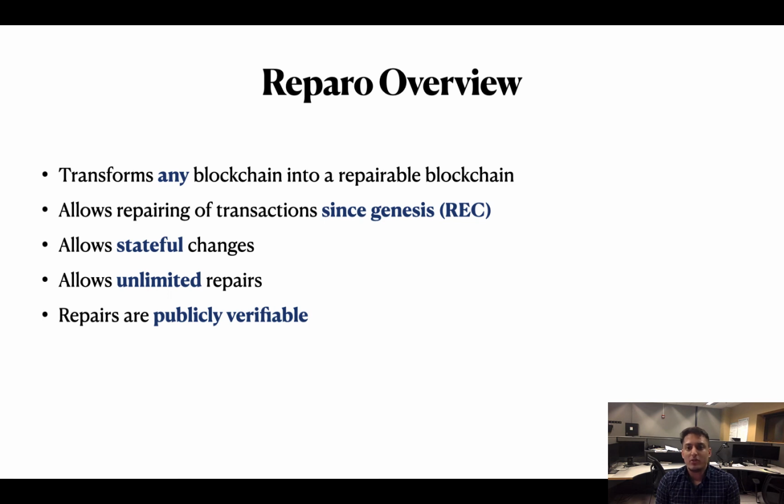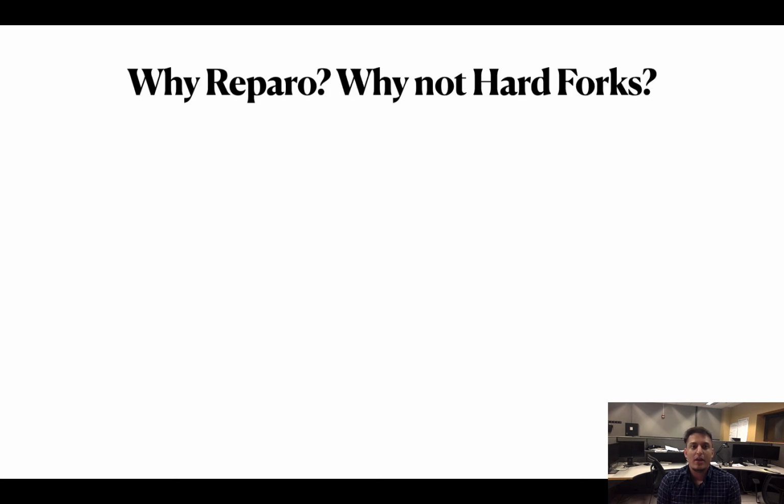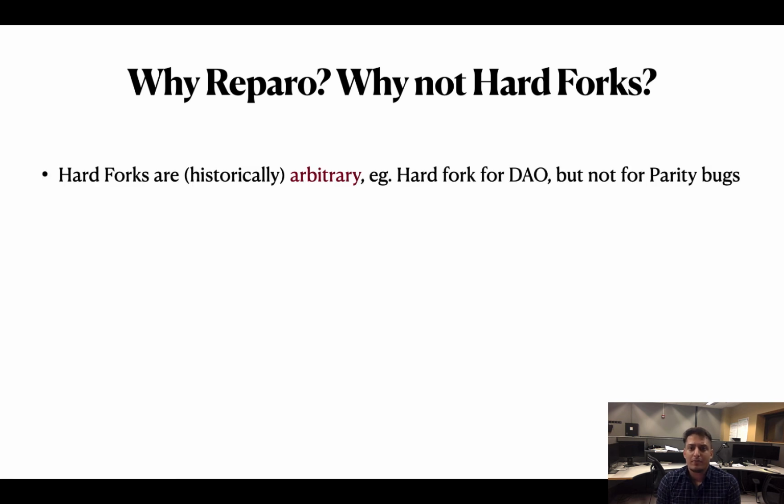Before we go into the solution of Reparo, let us first see why some naive solutions don't work for fixing smart contract bugs. A natural question that one can ask is, what about hard forks? Hard forks are historically arbitrary in nature. For instance, in Ethereum, the DAO was considered a big enough bug to fix it via hard fork, but later bugs such as the Parity multisig bugs were simply ignored.